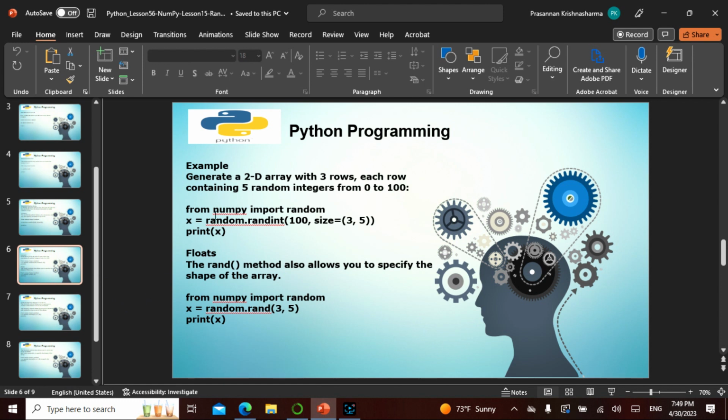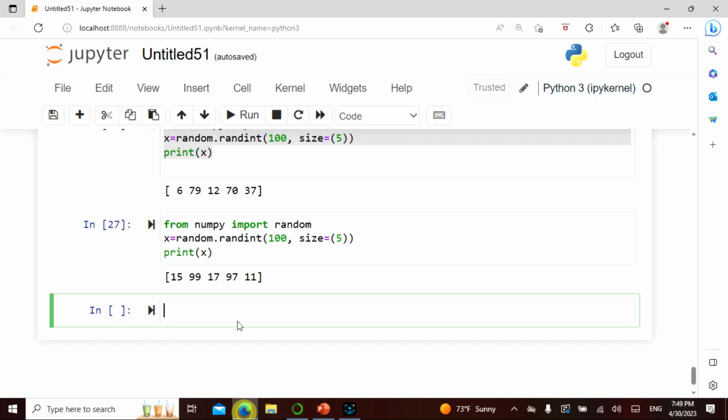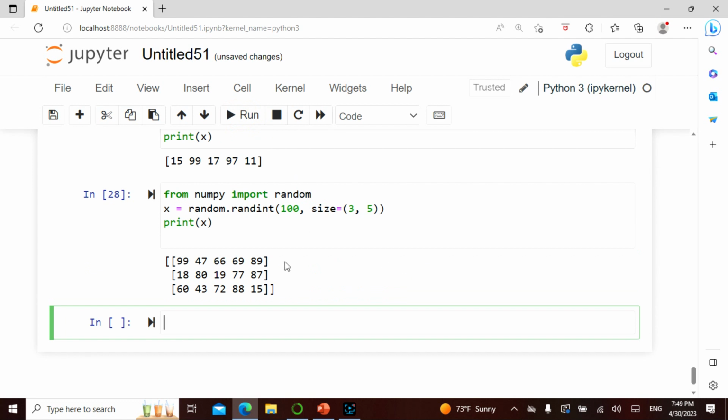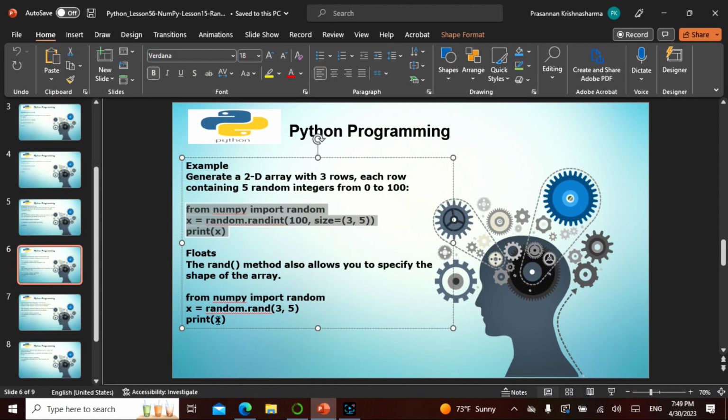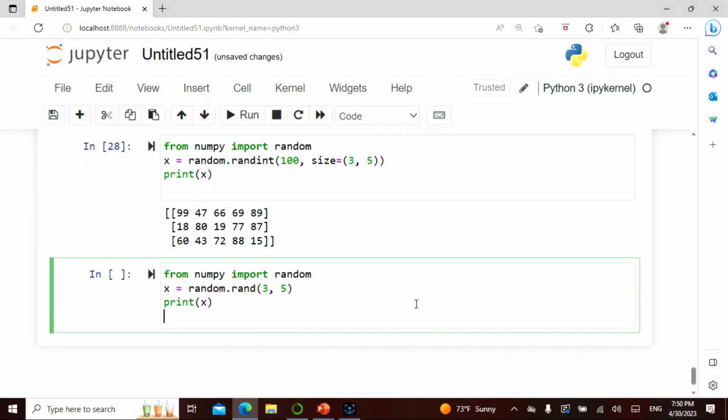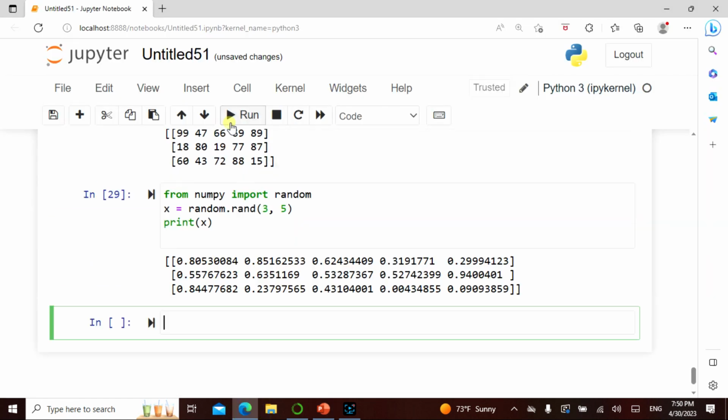Now we can also generate with 3, 5 and stuff of that nature, and we can also do a float. So if I do this and say 3, 5, see, it gives me 3 sets of 5 each. If I do it again, it is going to give me something different. And likewise I can do it for the float. So 3, 5, and let's see this. See here, this is a float, and this is an integer, and this is a float. See how cool that is.